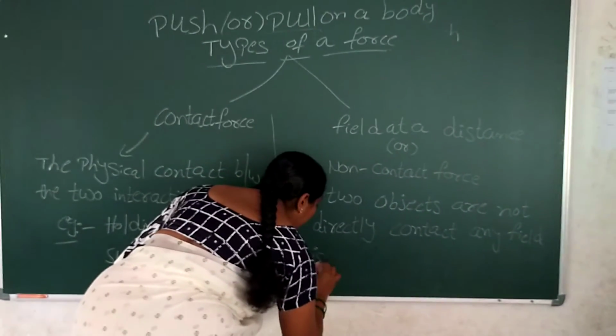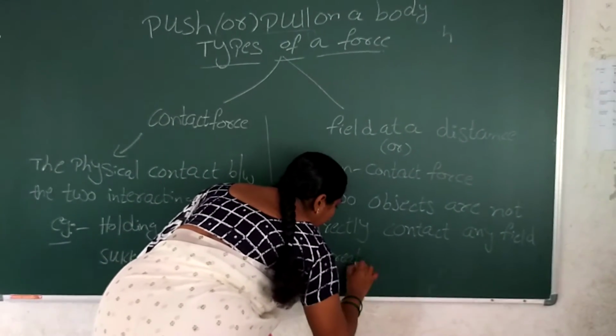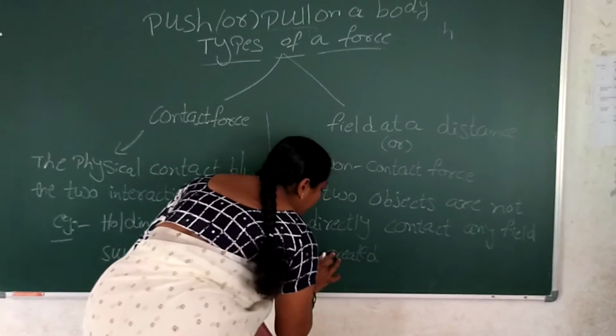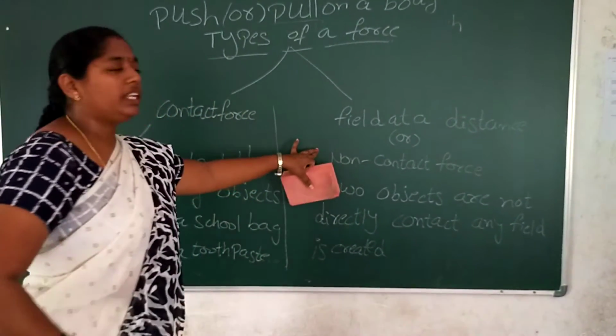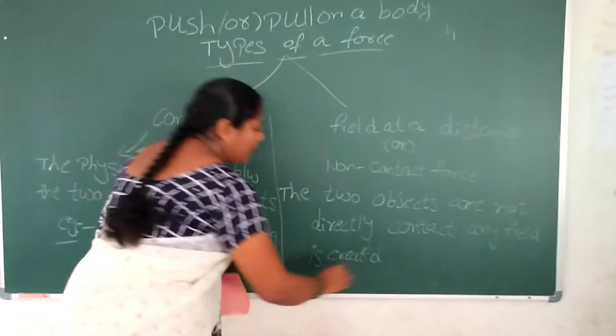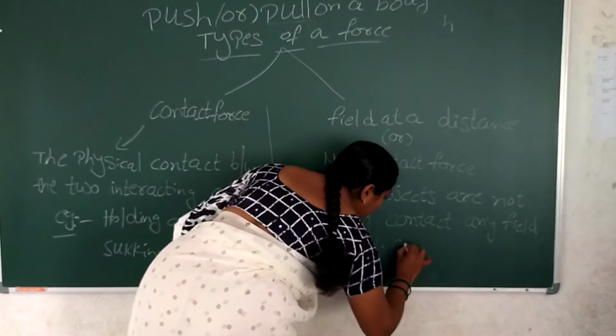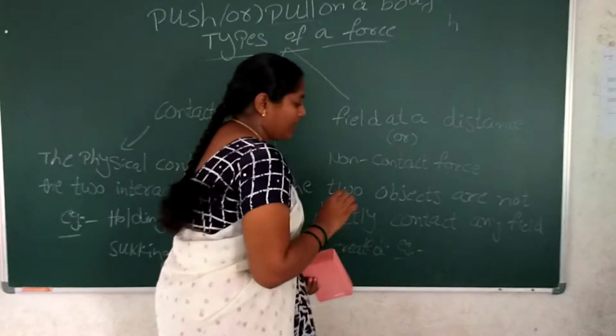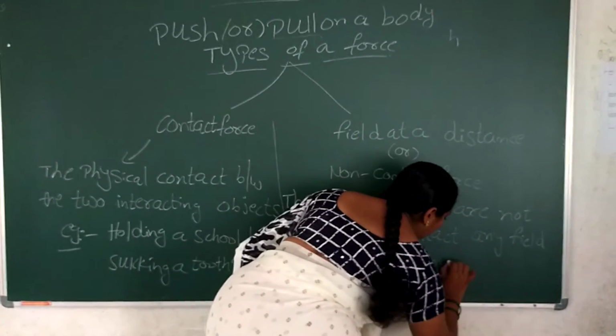That is called the field at a distance, or non-contact force. Examples: magnetic field.